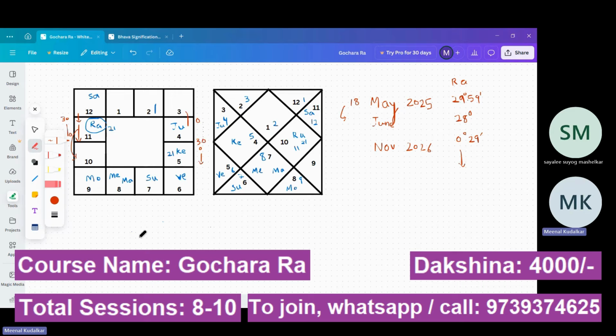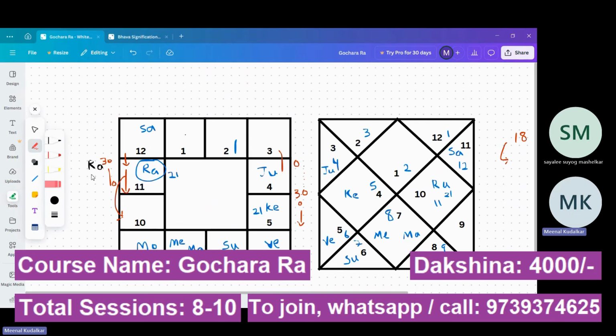Now, what is it that we are going to predict? For predictive astrology, when we consider transit Rahu, the aspects we take are the 1st, 5th, 7th and 9th.